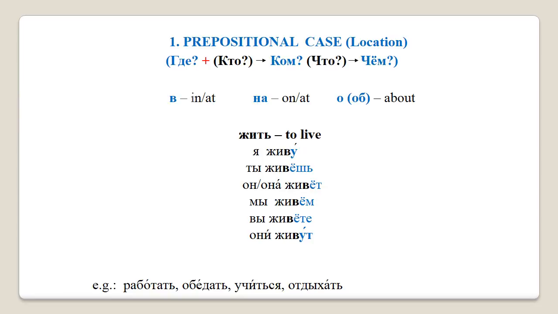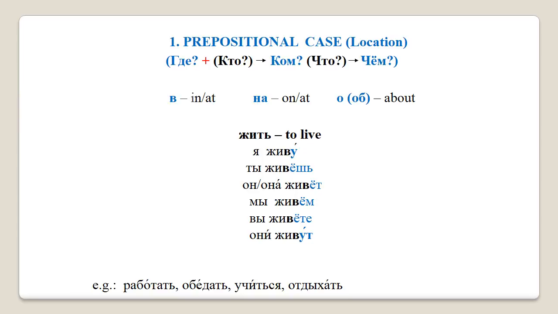Now we have seen some examples of prepositional case in previous lectures in phrases such as on the internet, в интернете, which answers the question where. Now in Russian, same as in English, we use prepositions in, at, в, and on, на, to talk about location.